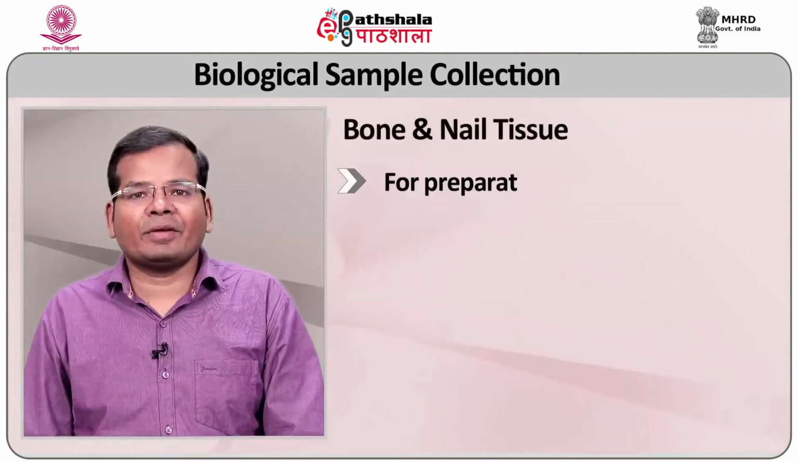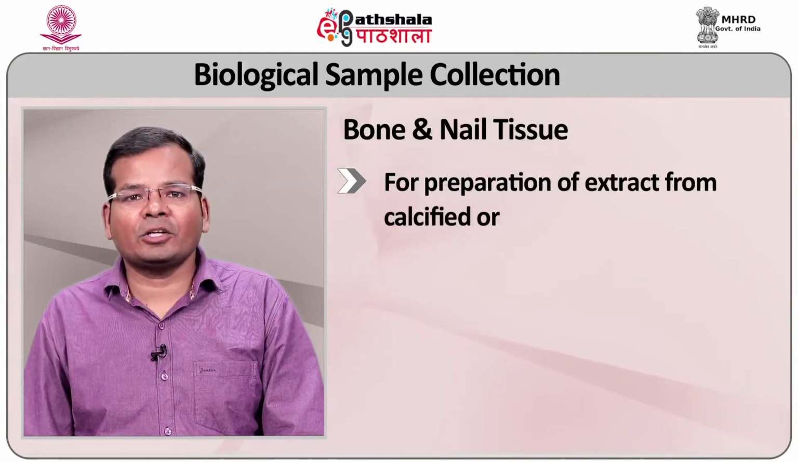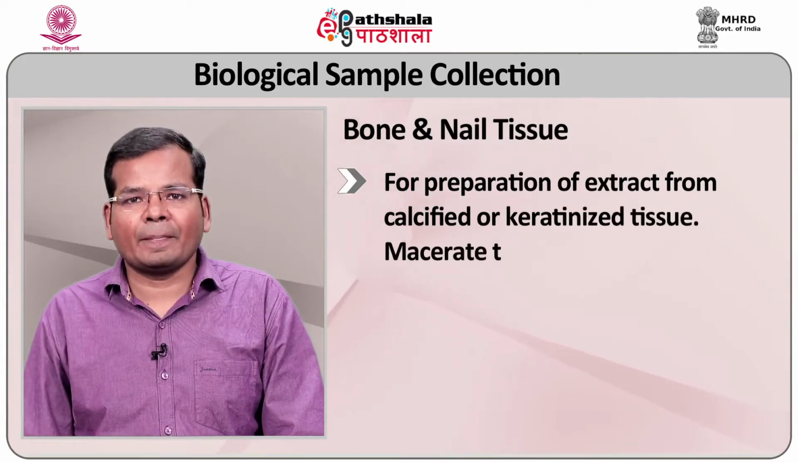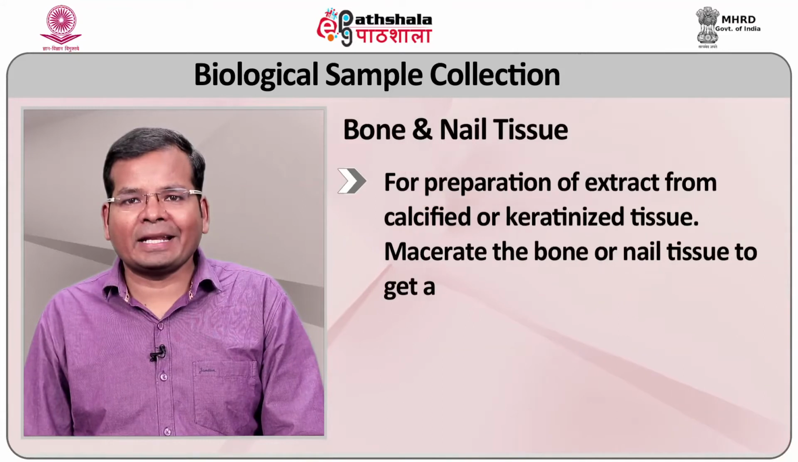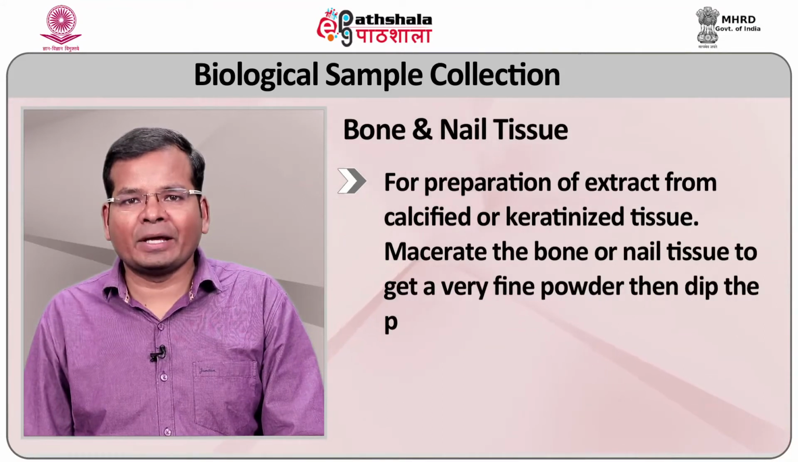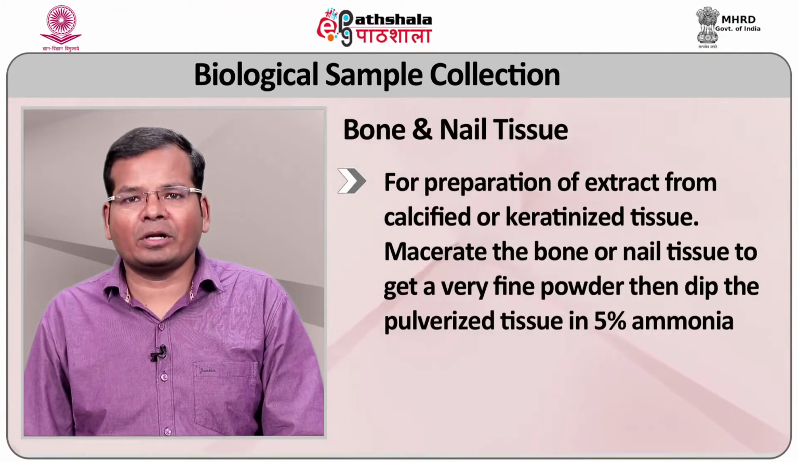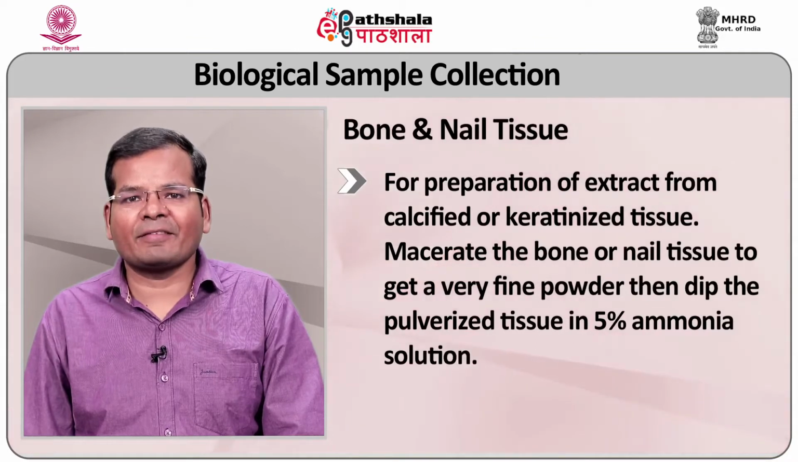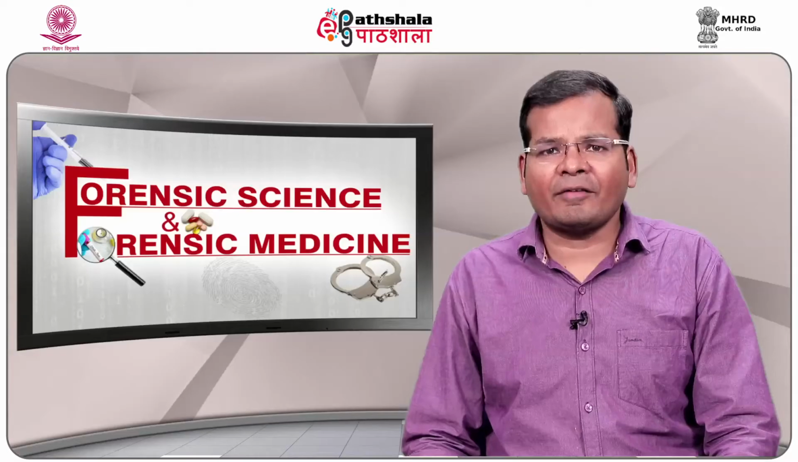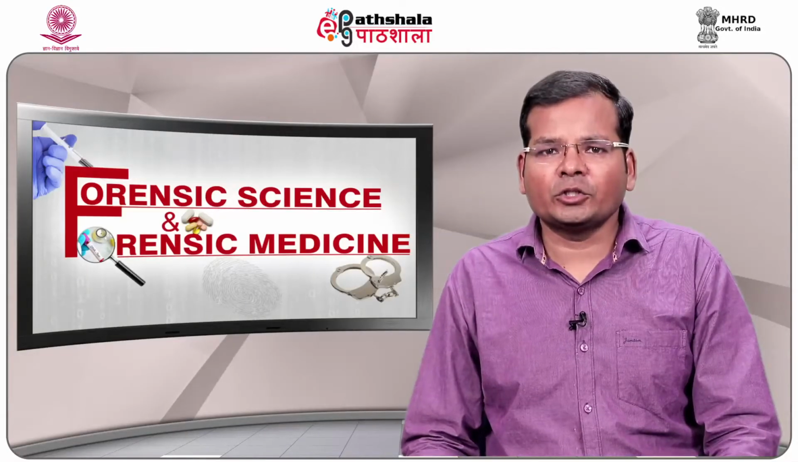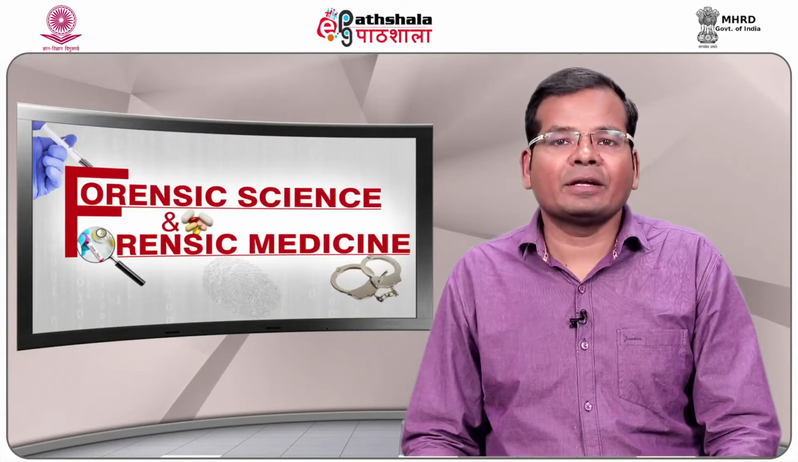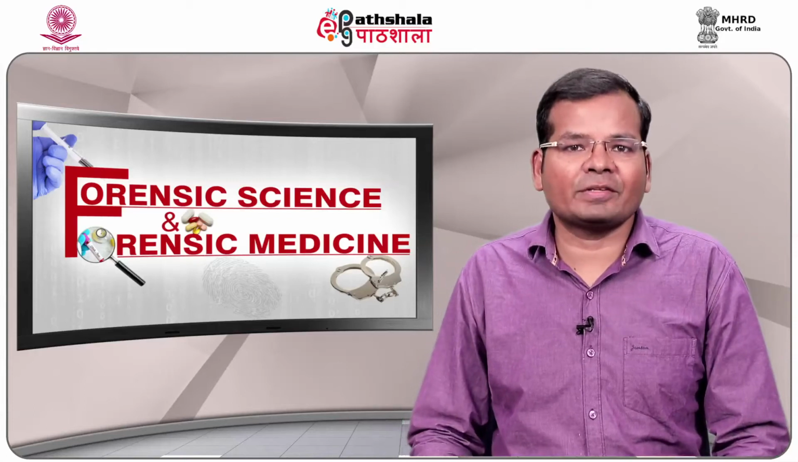For preparation of extract from calcified or keratinized tissue, macerate the bone or nail tissue to get a very fine powder, then dip the pulverized tissue in 5% ammonia solution. After overnight incubation, use the supernatant for determination of origin of species.